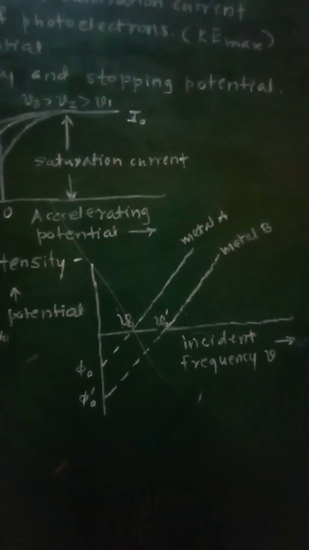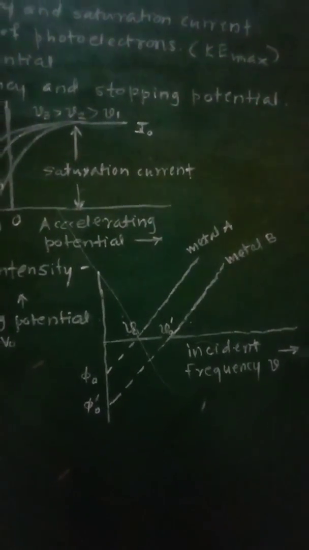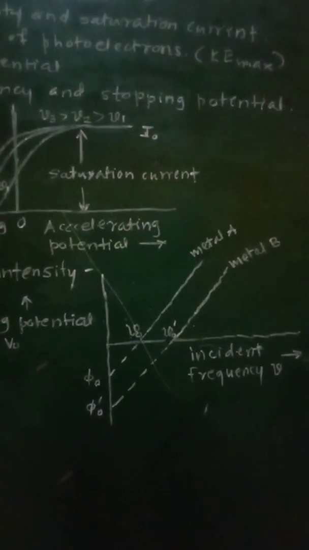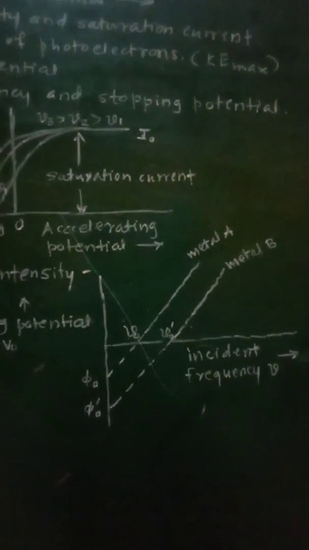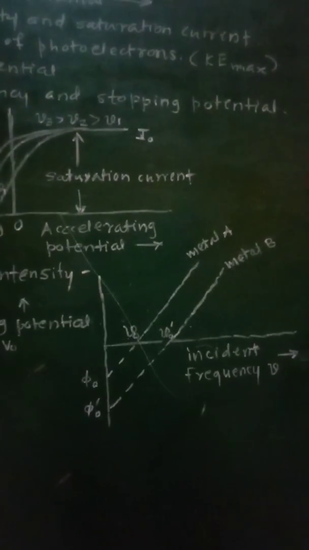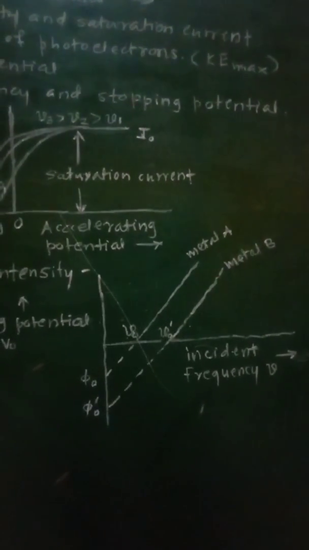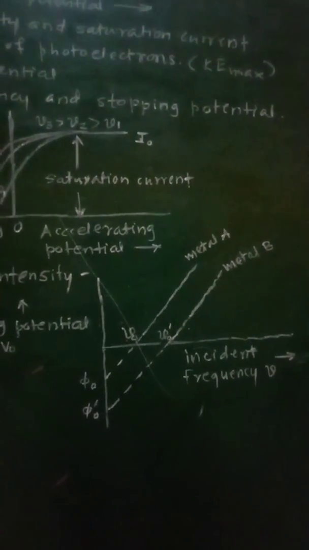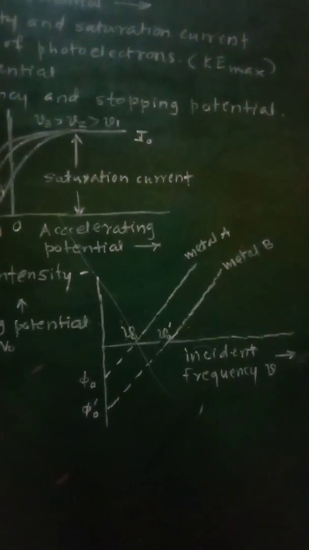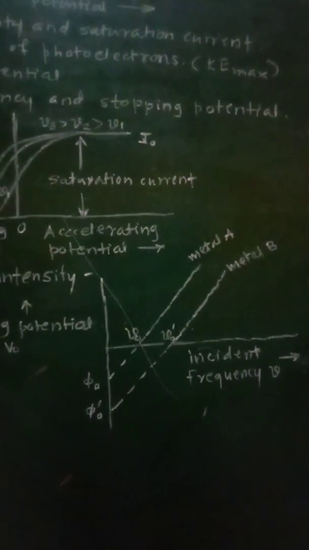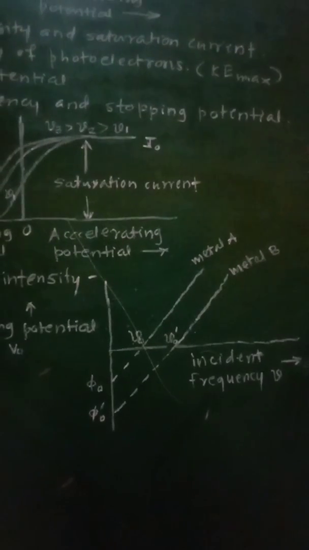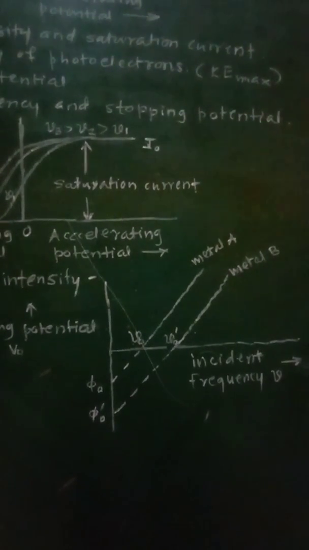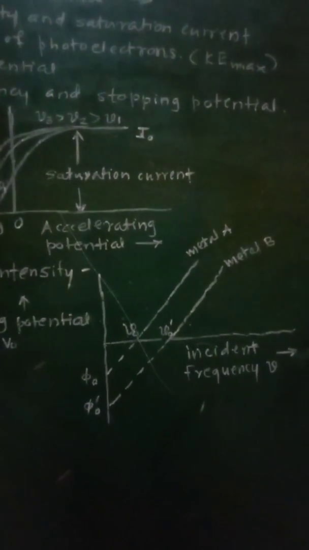This is the important result obtained here: the photocurrent and hence the number of photoelectrons emitted depend on the intensity of incident radiation, but not on the frequency, as long as the incident frequency is larger than the threshold frequency.